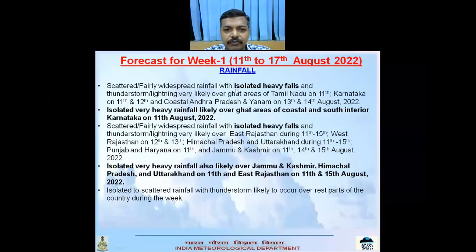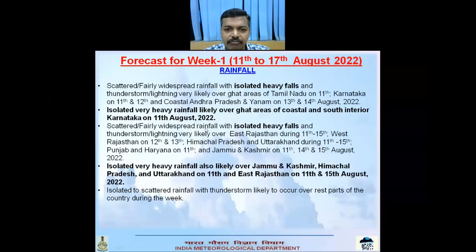Scattered to fairly widespread rainfall with isolated heavy falls are likely over Ghat areas of Tamil Nadu on 11th, Karnataka on 11th and 12th, and coastal Andhra Pradesh and Yanam on 13th and 14th of August. Isolated very heavy rainfall is likely over Ghat areas of coastal and south interior Karnataka on 11th of August.